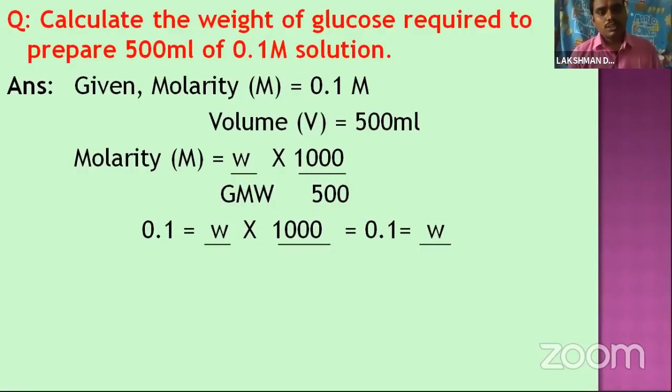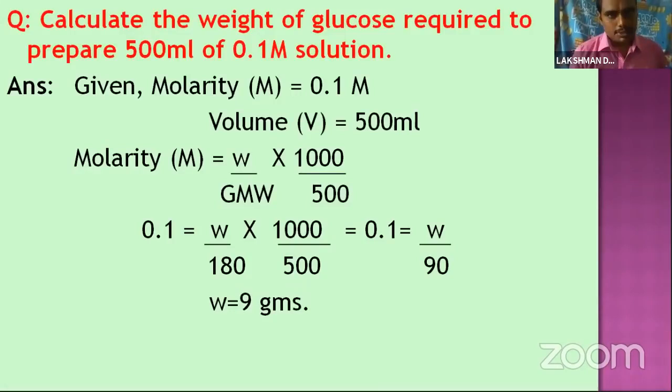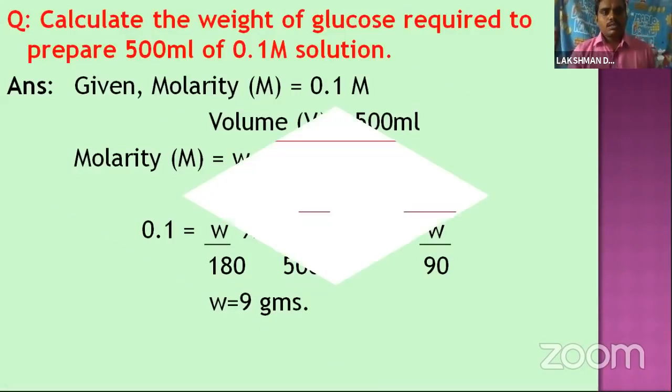So substitute the values. The molarity given is 0.1, equal to the weight by 180 into 1000 by 500. So 500 ones are 500, twos are 1000. Here 2 ones are 2, 90s are 180. So 0.1 equals the weight by 90. So 0.1 into 90 equals 9 grams. Okay, this is the next.